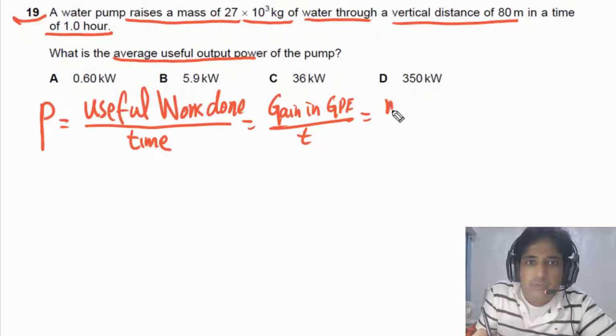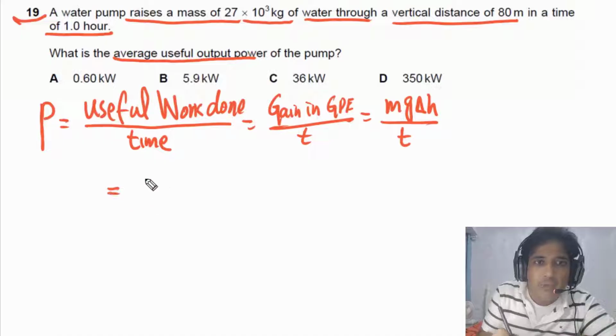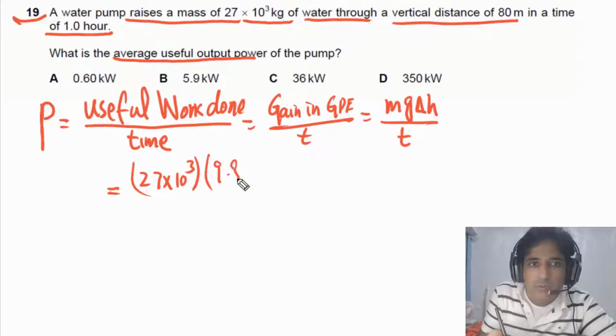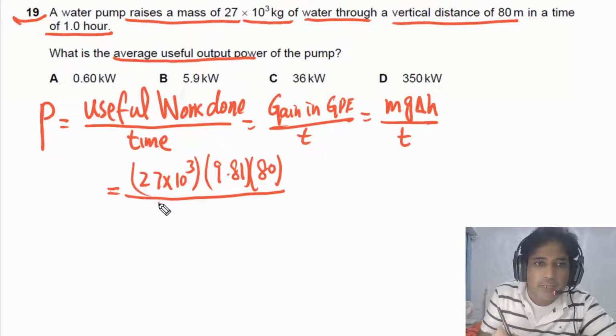Gain in GP we can write down, that is equal to mg delta h over t. In this case we have value of mass, that is equal to 27 times 10 to 3 kgs. g is equal to 9.81, and height is given, that is equal to 80 meters. And time taken is 1 hour, and 1 hour has 60 minutes and 60 seconds.